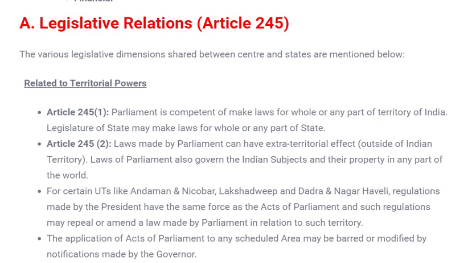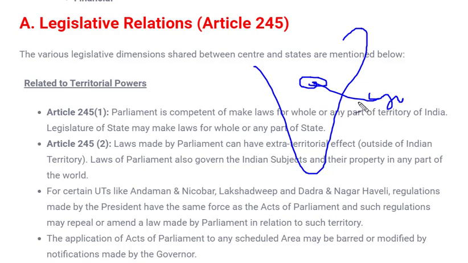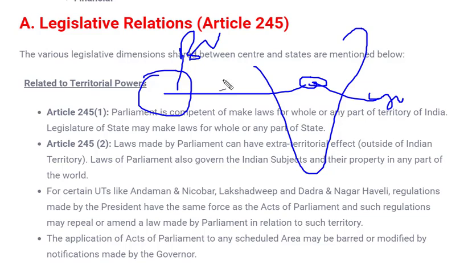Let us consider an example. Suppose somewhere in our country one company, one industry, has been set up, and a branch of this industry has also been set up in another country, let's take Britain. Whatever transactions are done there are territorially connected with India, as its branch or main office is here, so India can make laws for this part also. That means if any kind of tax, such as income tax, is required, they can compel this company to pay tax to the Indian government.